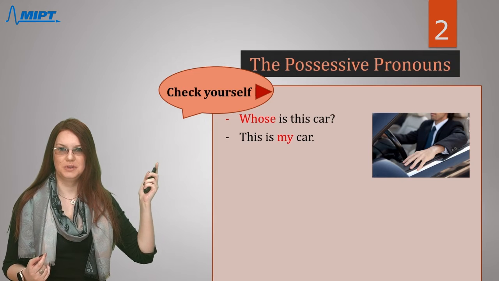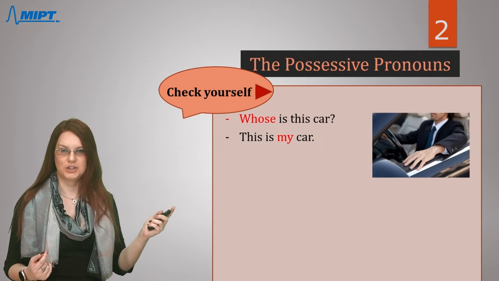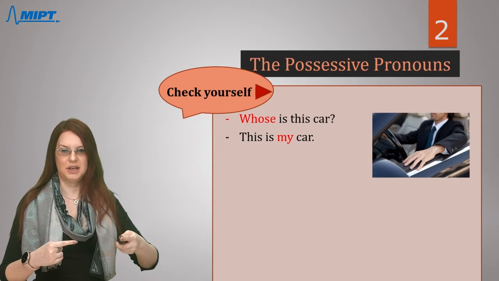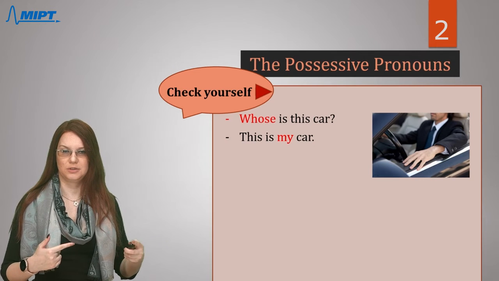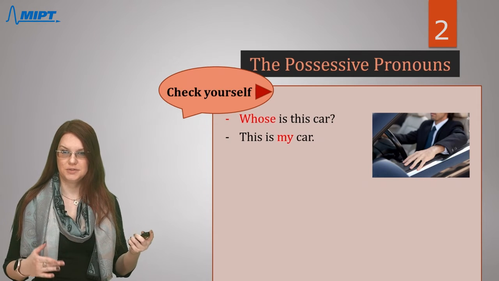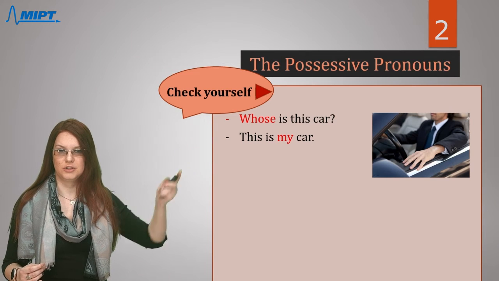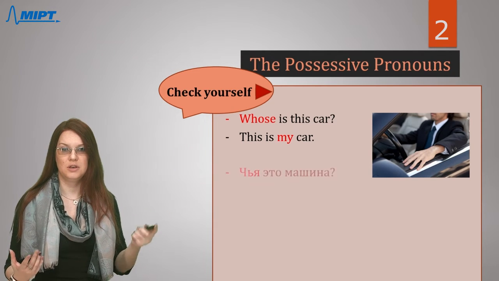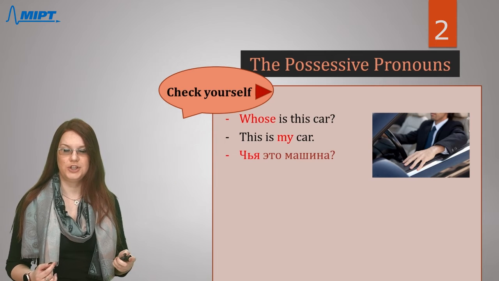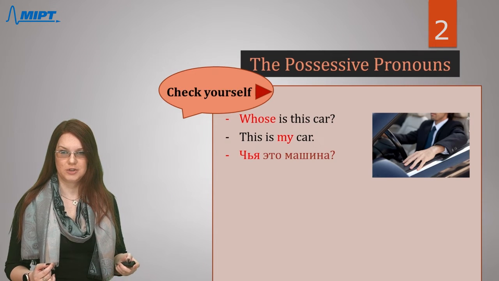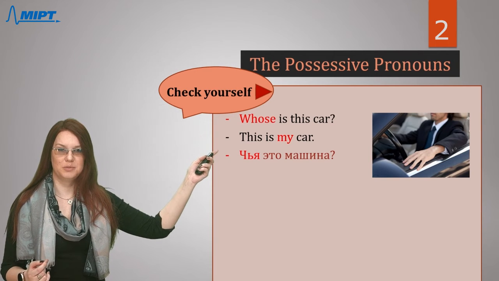So car means машина. Our next step is to recognize the gender of this noun. Машина is feminine, right? That's why if you want to ask this question, whose, for a feminine noun, you will choose this form. Чья это машина? Right? This is my car.